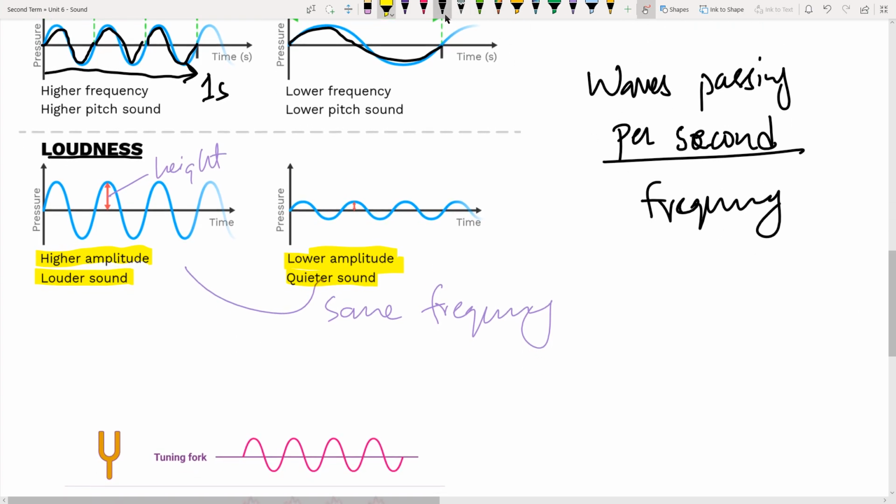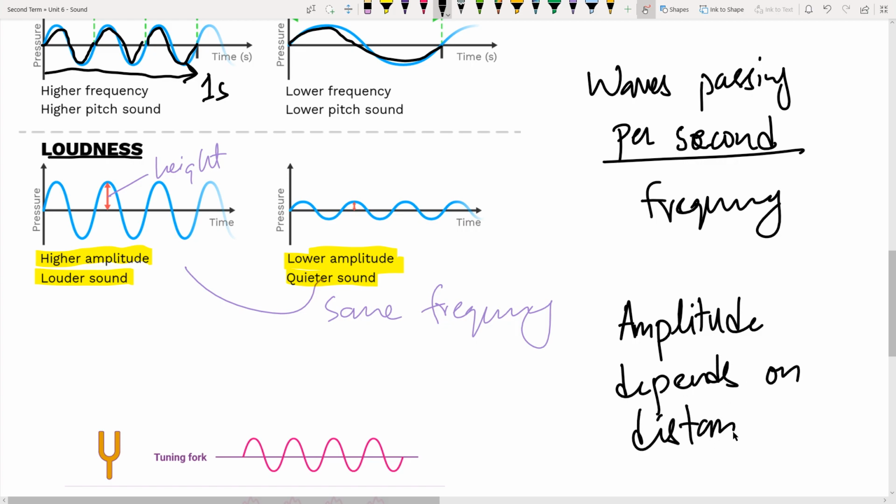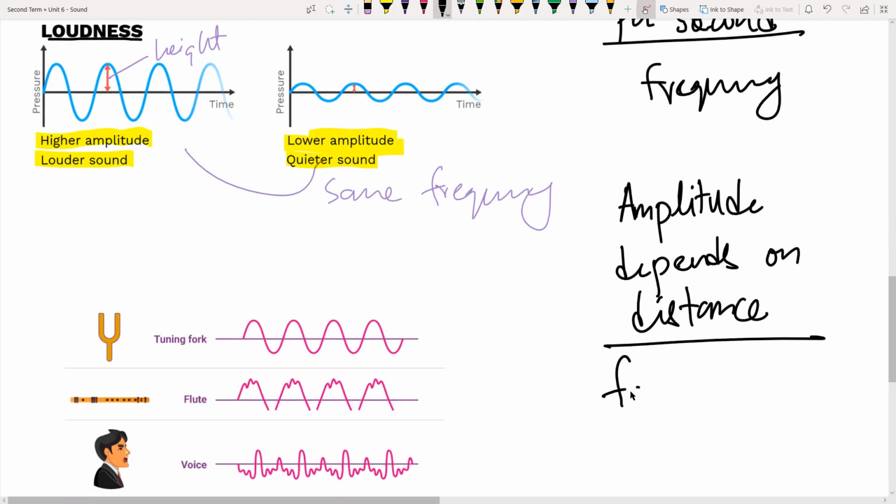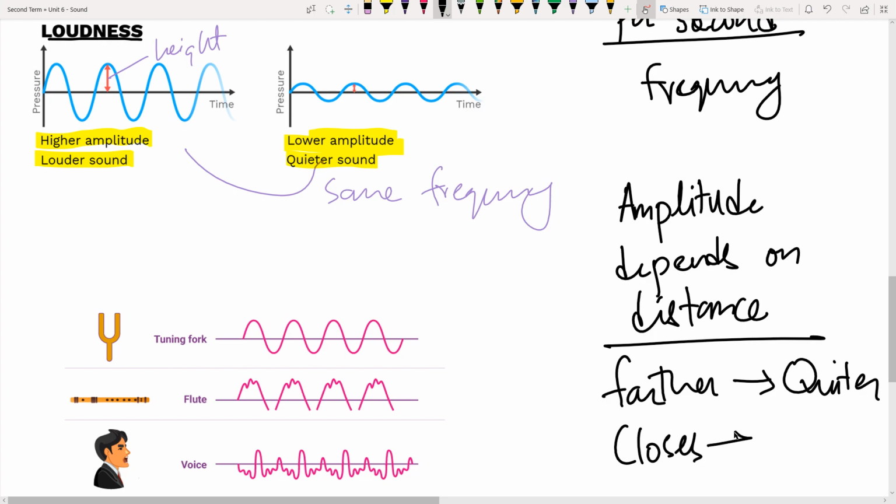Now remember, the amplitude also depends upon distance. That means, let's say if I'm standing closer to you and I start speaking at a certain loudness, it appears to be loud, but if I start walking away from you, you will hear that the loudness of my voice will appear to degrade or lower. So farther the source means quieter, and closer means louder.